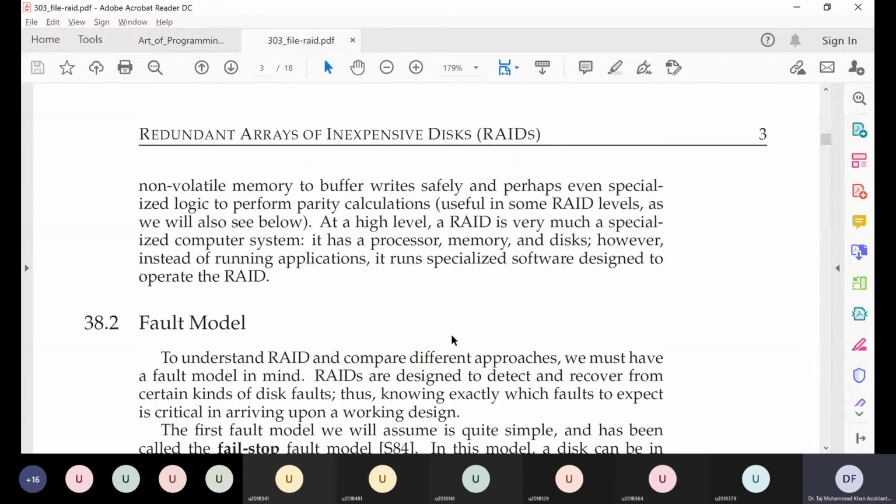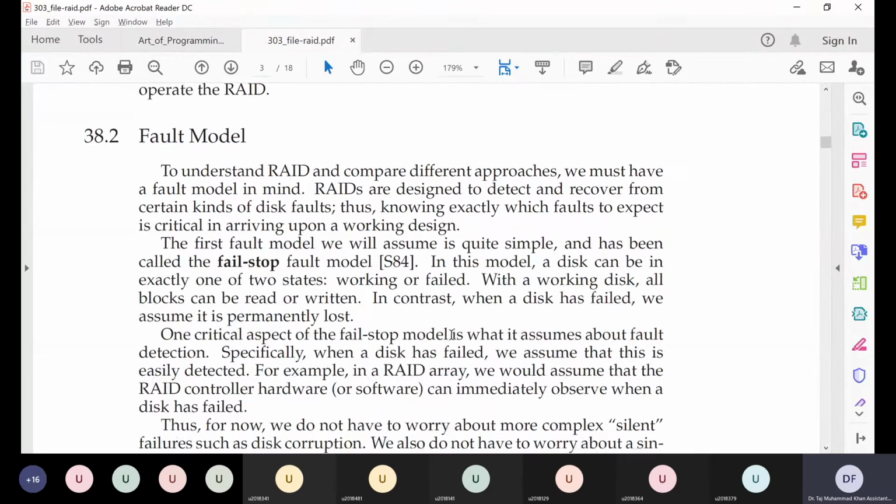Since we are discussing data corruption and data errors, we need to have some fault model or some terminology through which we can talk about data corruption or errors in data. So here in this system, when discussing RAIDs, we will use a very simple fault model, and we will assume that whenever our data is corrupted, or whenever one of the hard disks malfunctions, then the whole hard disk basically becomes unusable.